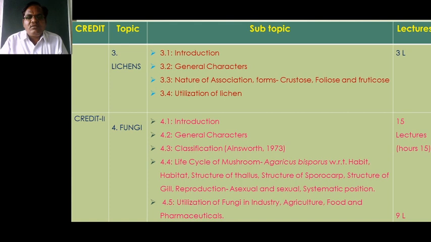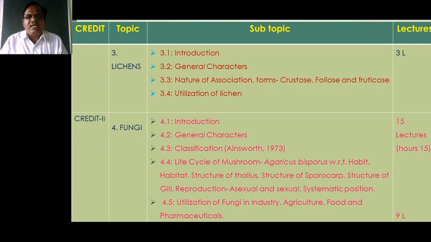Then in the first credit, the third chapter is the lichens. What is lichen? Lichen is the symbiotic association of algae and fungi.